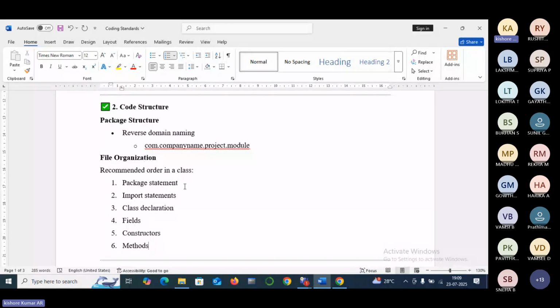And here, reverse domain naming while writing package structure: in general, gmail.com, like that we write. See here, reverse domain naming. The domain has to come first, and then the company name, then the project name, and then whatever module you are working on, like that you need to write. Actually .com comes at last, but here we need to write it as reverse domain naming while writing the package statement.